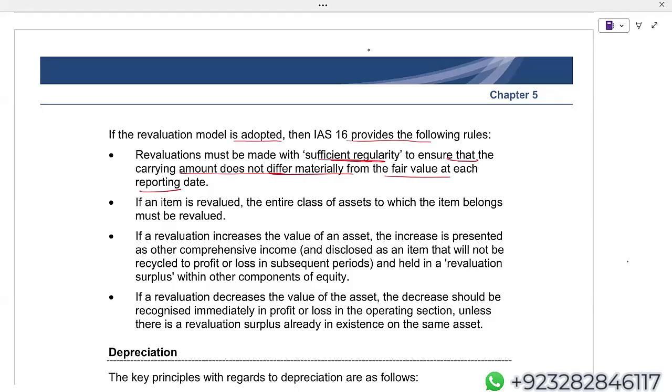If an item is revalued, then the entire class of assets to which the item belongs must be revalued. Now, this is also very important. If your company has decided, okay, let's revalue, then what IAS says is that you have to revalue the entire class of asset to which the item belongs.